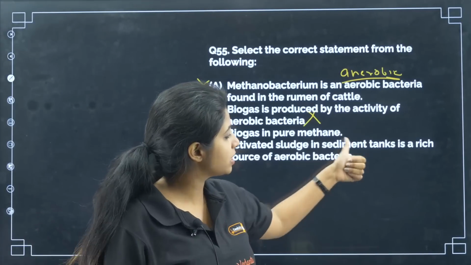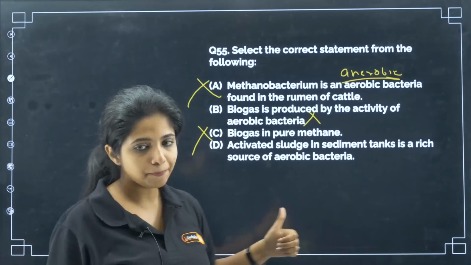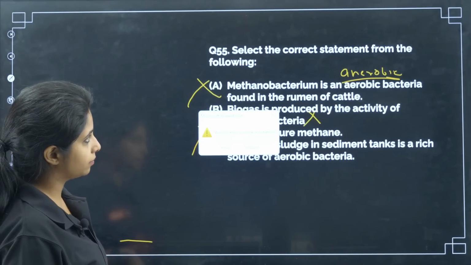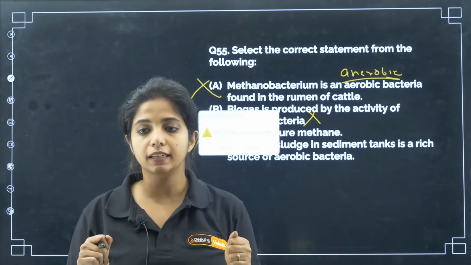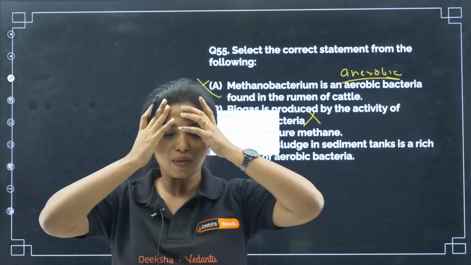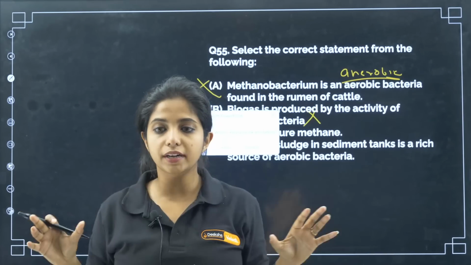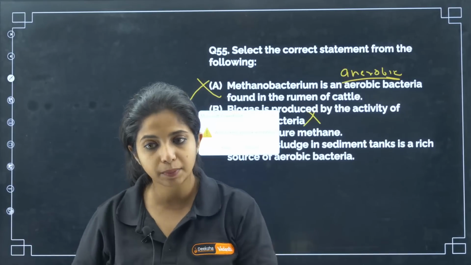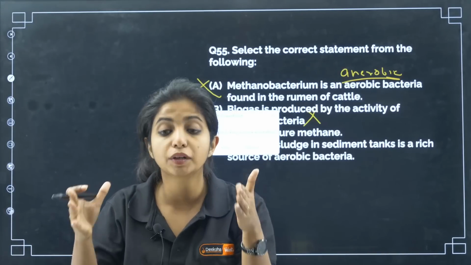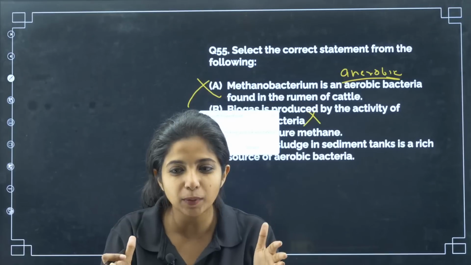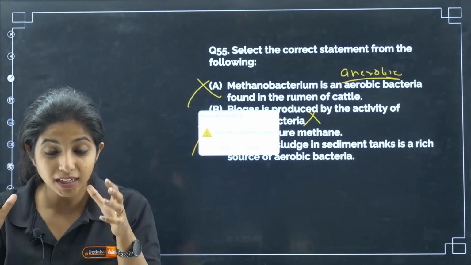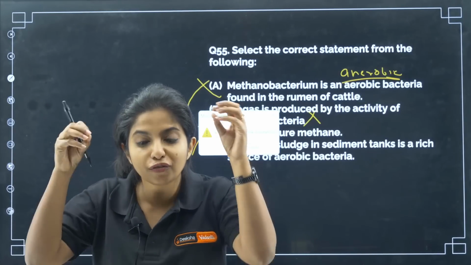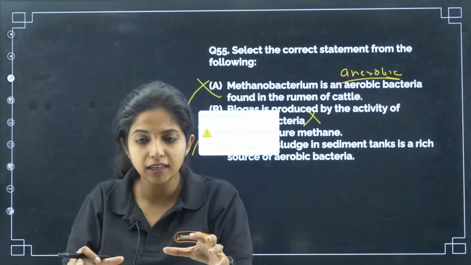Now, activated sludge in sediment tanks is a rich source of aerobic bacteria. Is it? Listen, activated sludge is basically when you have a container, you did the primary treatment, you filtered things out using filtration. All the things that were floating, you removed. All the things that were sedimenting, you removed. Now, whatever you have for treatment is known as primary effluent. This primary effluent, I am going to put in a tank. That is the aeration tank, and here the aerobic bacteria is going to feed on the organic matter in it and try to break it down.